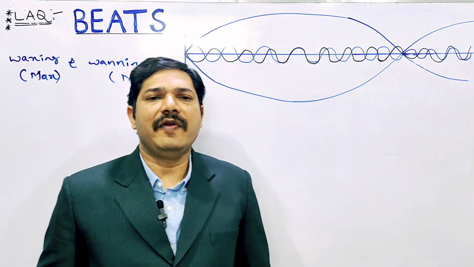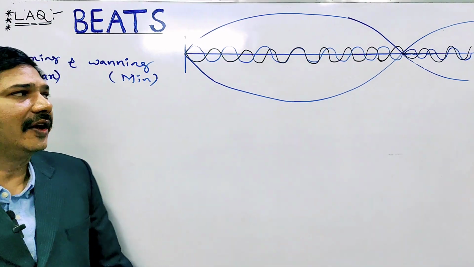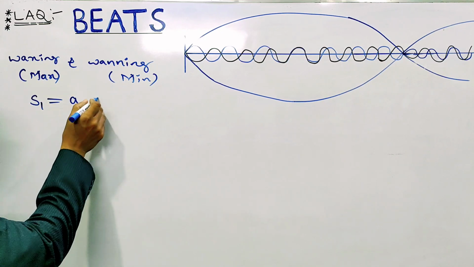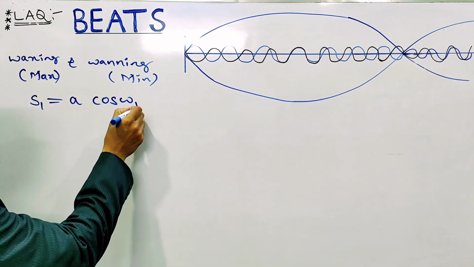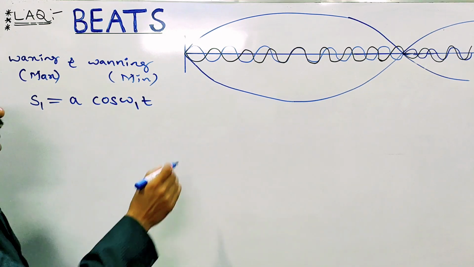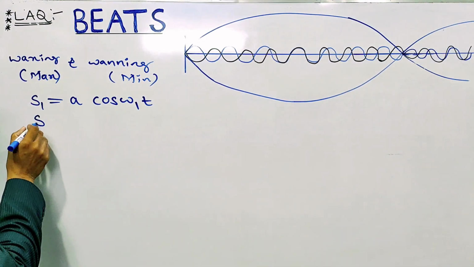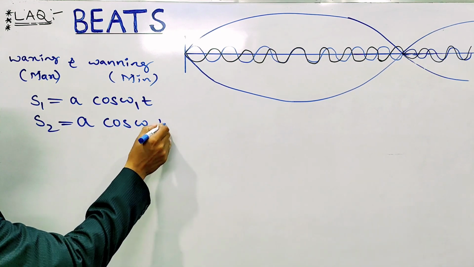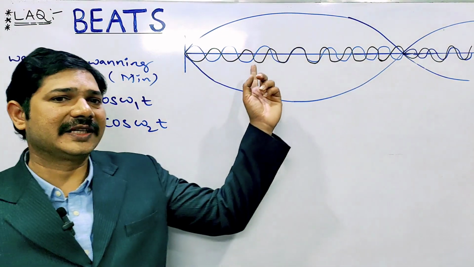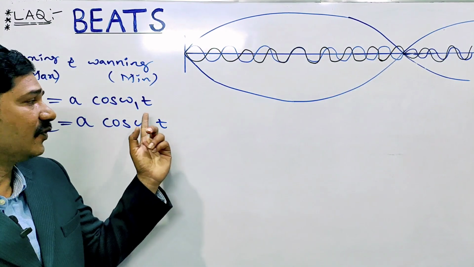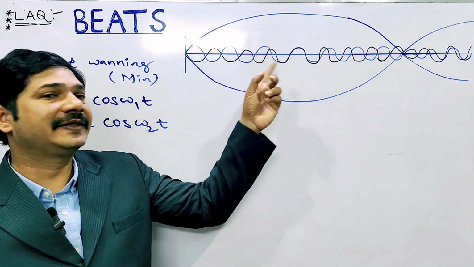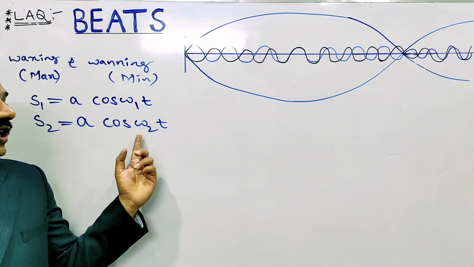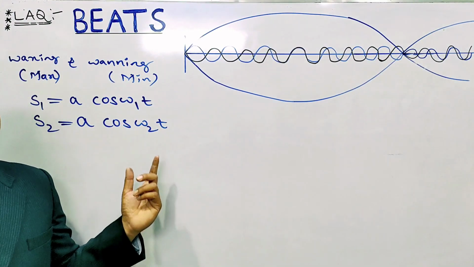Here I am taking the wave equations. The first wave displacement I am taking S1 equal to A cos omega 1 t, and the second wave displacement S2 equal to A cos omega 2 t. The frequency is slightly different, that is why we take omega 1 and omega 2.